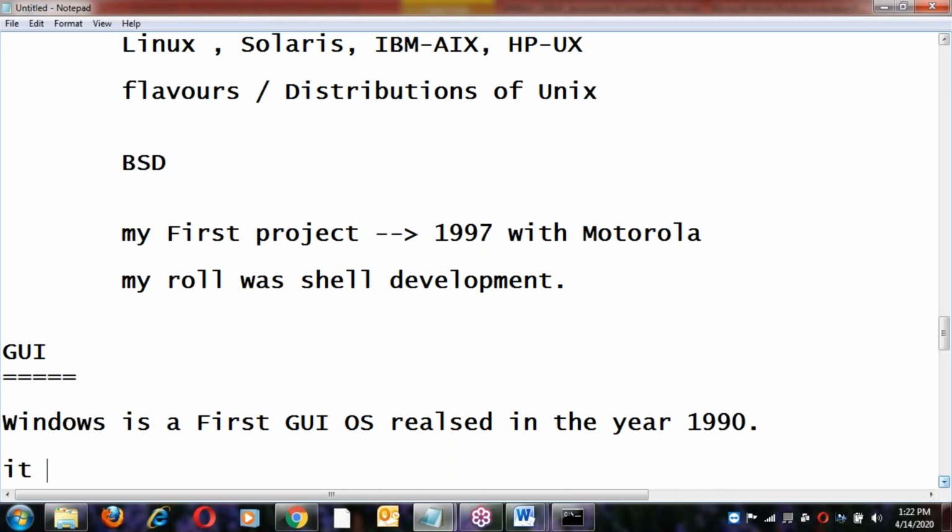It was developed in C language, of course later changed to C++. So it was developed in C language here.